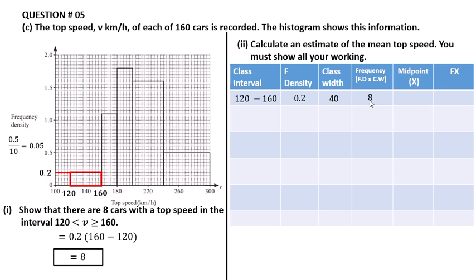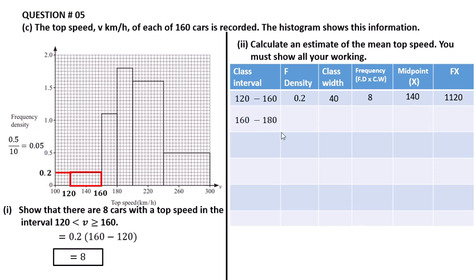Now find the midpoint. The midpoint is 140. This is the midpoint. Add 120 plus 160 divided by 2, we get 140. This is our midpoint. So now we find f times x. f means frequency, here is the frequency. x is the midpoint, here is the midpoint. And 8 multiplied by 140, we get 1120.